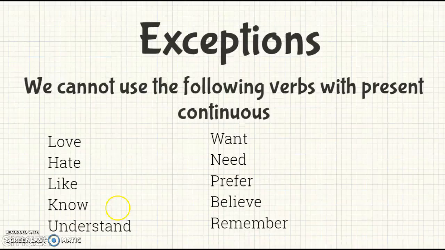Here, it's very important to know that we are going to have certain exceptions. We cannot use the following verbs with present continuous: love, hate, like, know, understand, want, need, prefer, believe, remember. In this case, remember that, for example, you cannot say, I am loving you. You just need to say, I love you. And you can apply exactly the same thing with the following verbs.